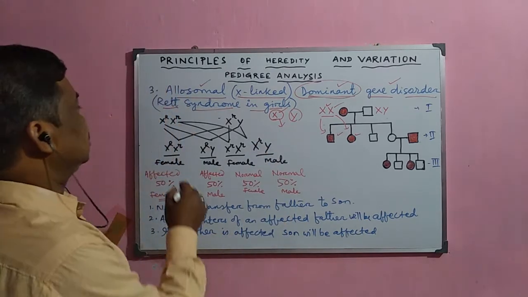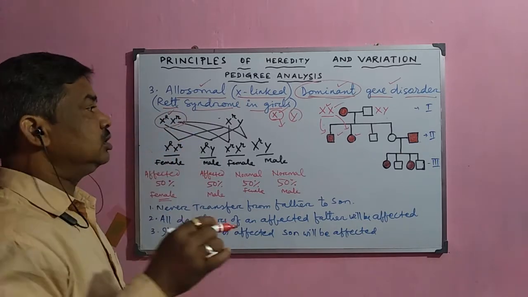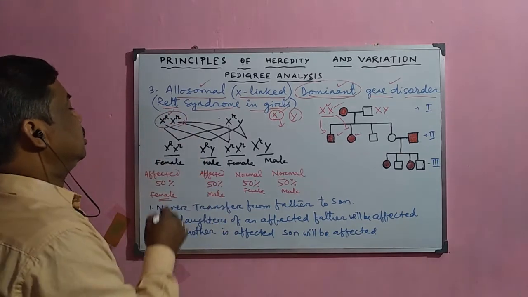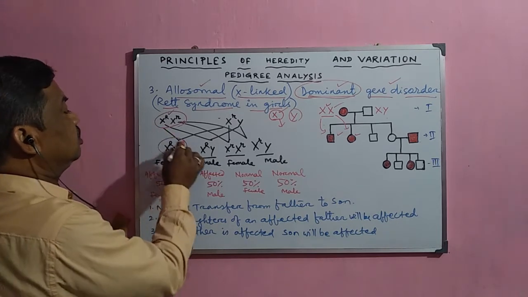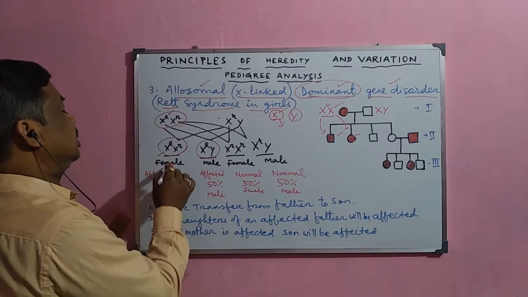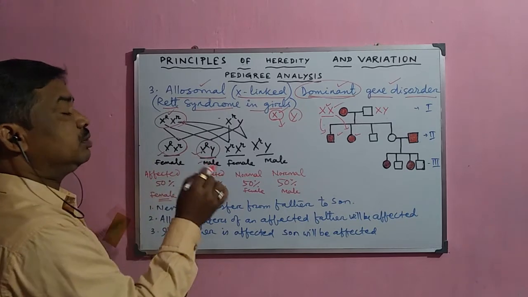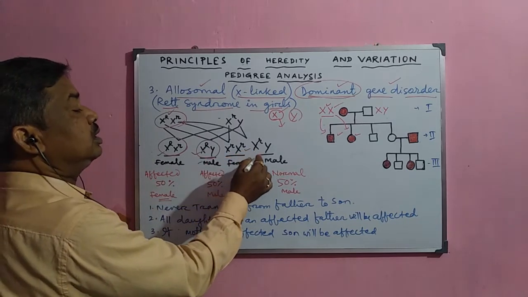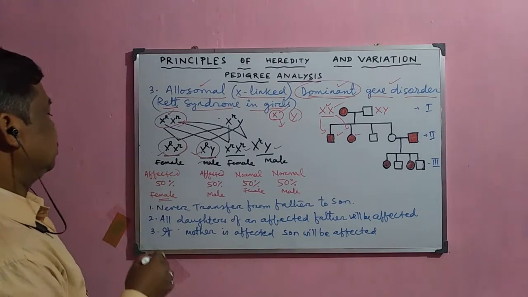Now look here. Suppose the female has one dominant gene, which causes Rett syndrome, and this dominant gene will go to this individual and also to this individual. That means 50% of the males and females will be affected, and 50% of the males and females will be normal. But what happens here?